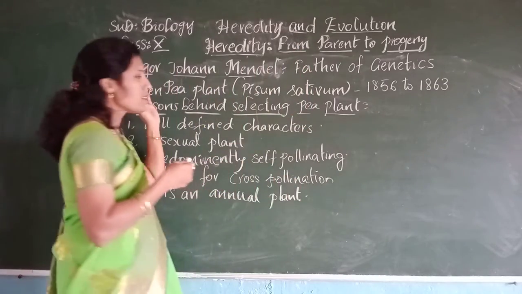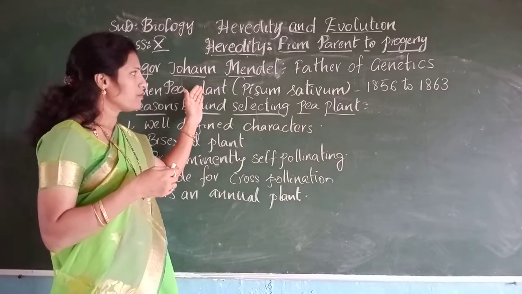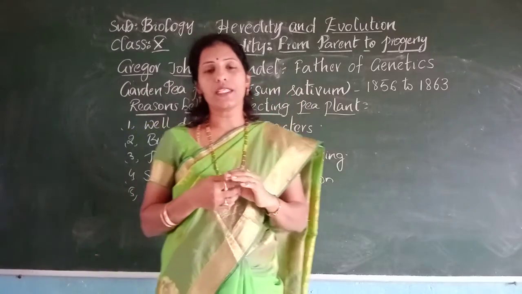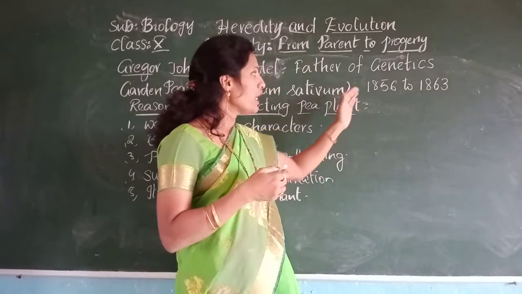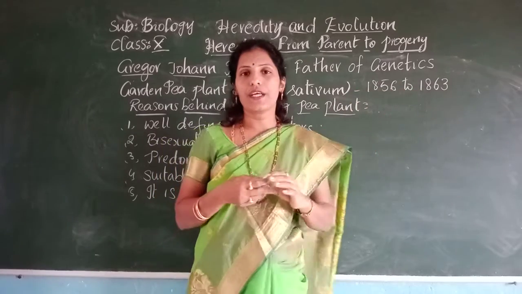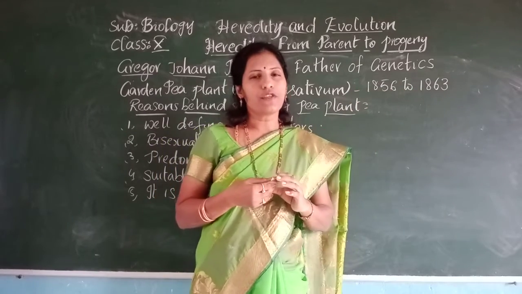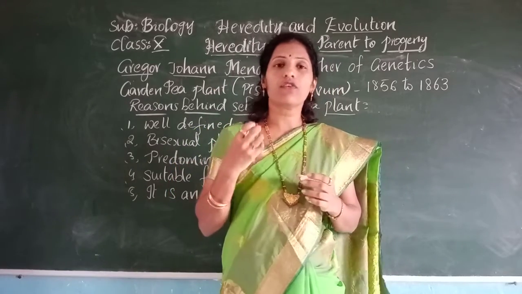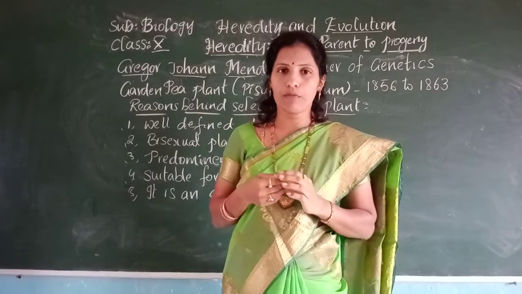And here Mendel experimented for 7 years, from 1856 to 1863. Mendel conducted experiments on nearly 10,000 plants of 34 varieties of pea plants.